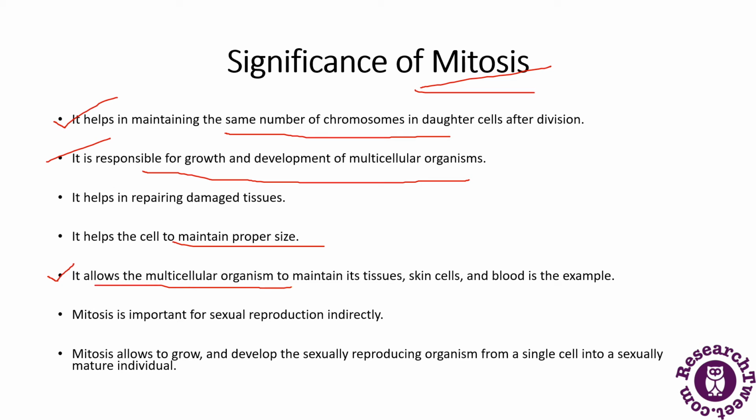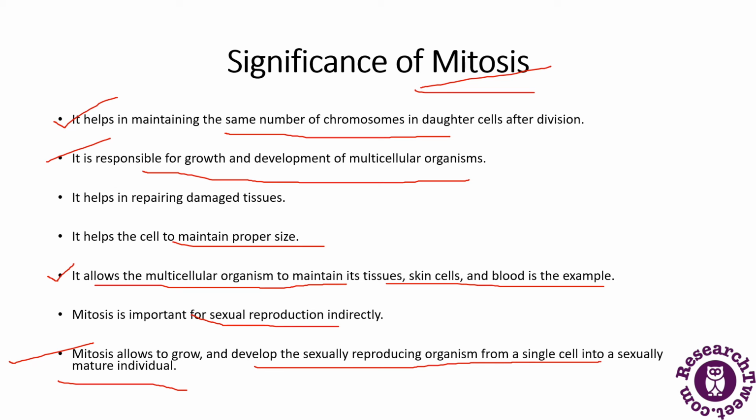Next, it allows multicellular organisms to maintain their tissues; skin cells and blood are examples. Mitosis is also important for sexual reproduction indirectly. Mitosis allows the growth and development of a sexually reproducing organism from a single cell into a sexually mature individual.